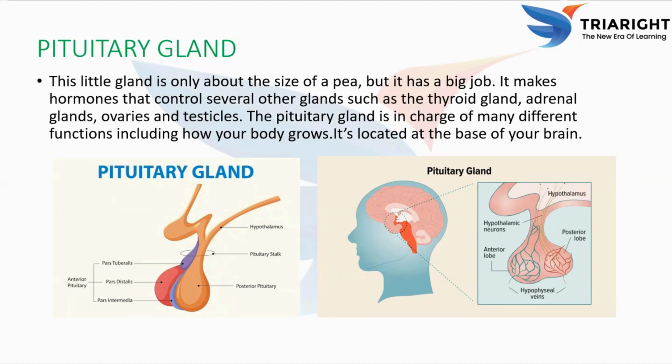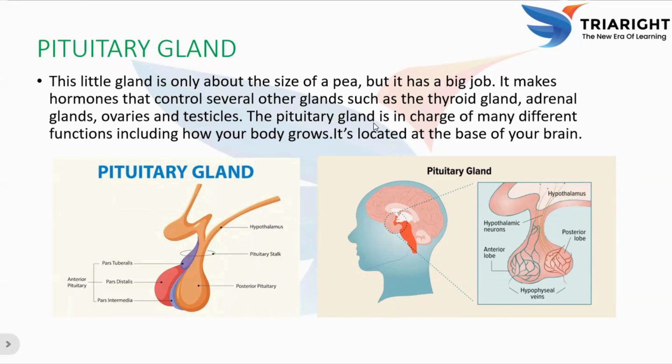And LH hormone, luteinizing hormone. And prolactin, it's a PRL hormone. Whereas the posterior pituitary lobe produces only two hormones. What are they? ADH. ADH is nothing but vasopressin, right? And then oxytocin.